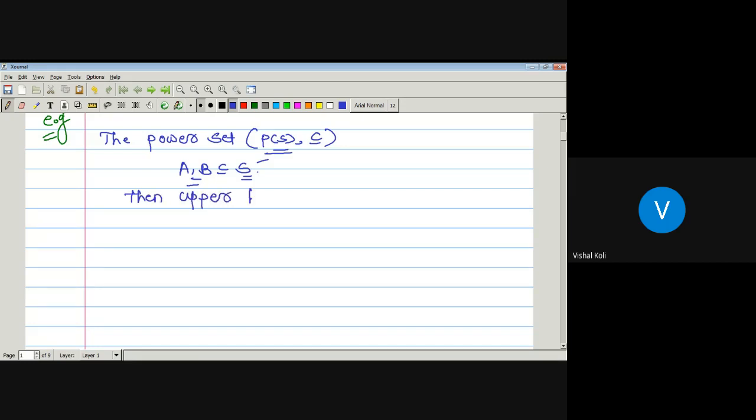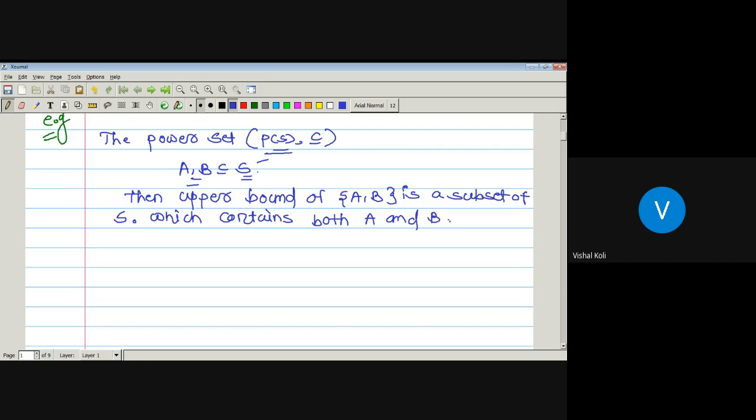So the upper bound of this collection A, B is again a subset of S, and it contains both the sets A and B. Okay, so the upper bound must be a subset of S, but here we have to find the least upper bound, since we know what a lattice is. A poset is said to be a lattice if every two element subset of it has a least upper bound and a greatest lower bound.